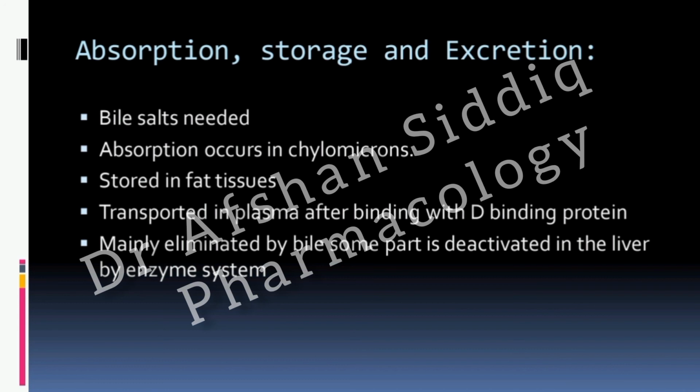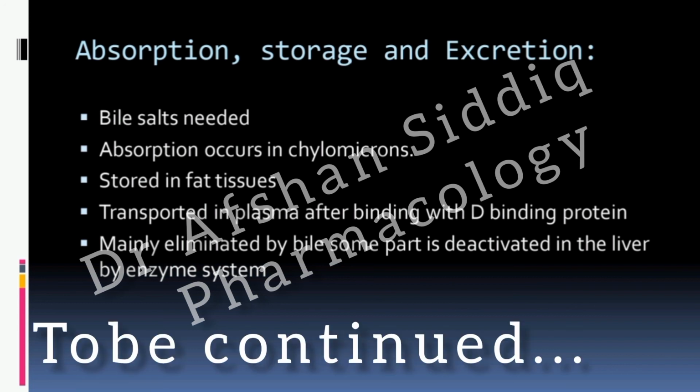If we talk about excretion of this vitamin, mainly it is excreted by the bile salts, while some form is deactivated in the liver with the help of enzymes, because there are a large number of enzymes present in the liver which help to metabolize not only the food contents but also medications and other things which are synthesized or which we take from outside.